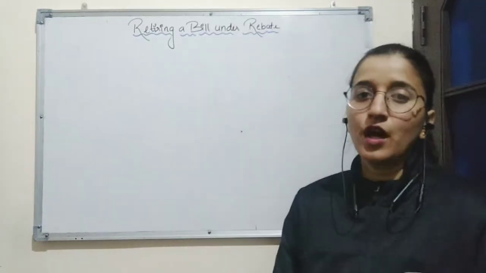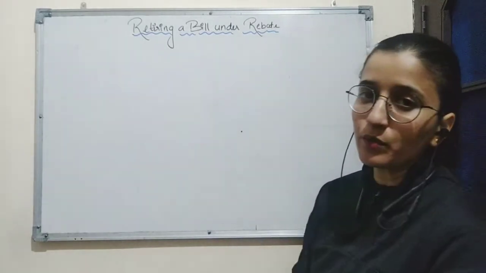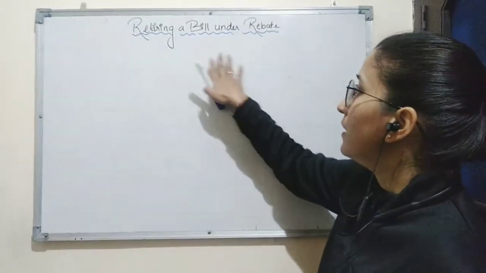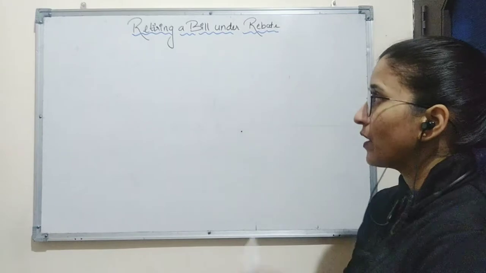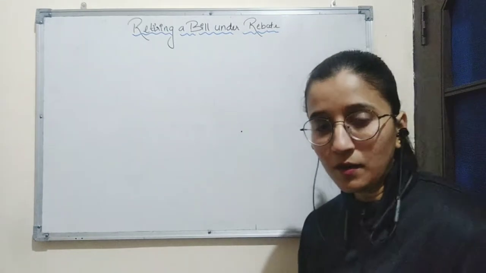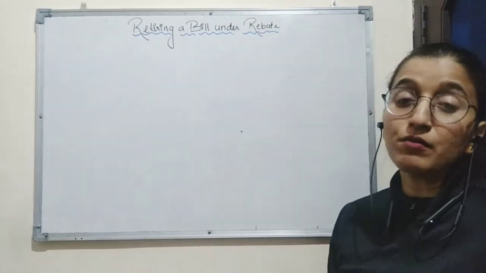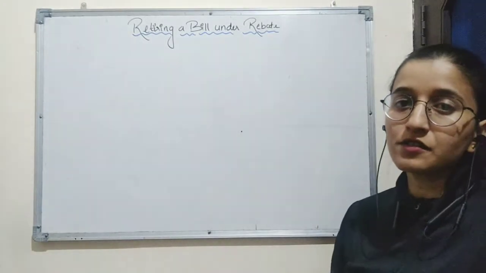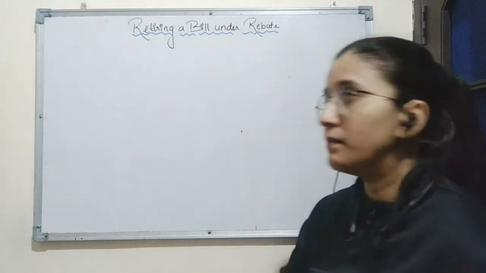So now we will discuss a new topic which is retiring a bill under rebate. Retiring means, sometimes the drawee of the bill makes the payment of the bill before its due date. It is called retiring of a bill.